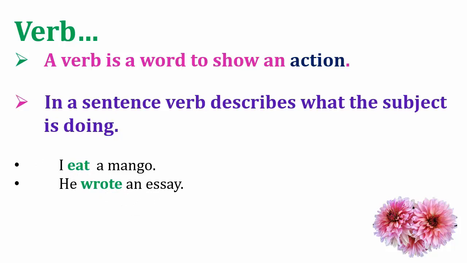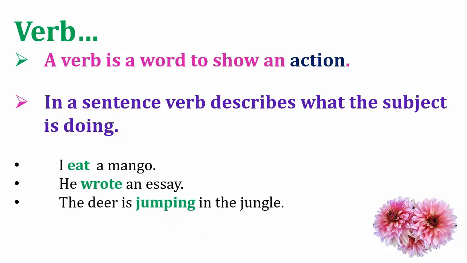He is the subject and wrote is the verb. In this sentence, the deer is jumping in the jungle. What is the deer doing here? The deer is jumping. So eat, wrote, jumping, these are the verbs.